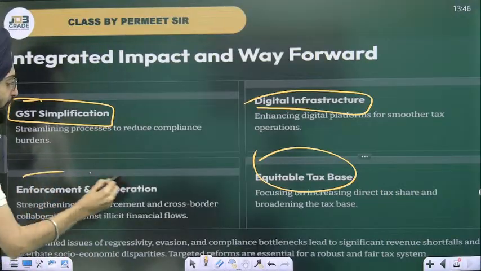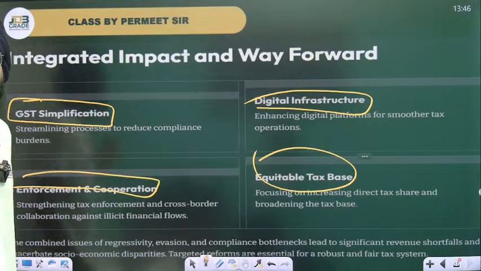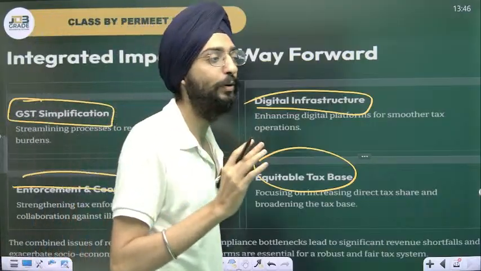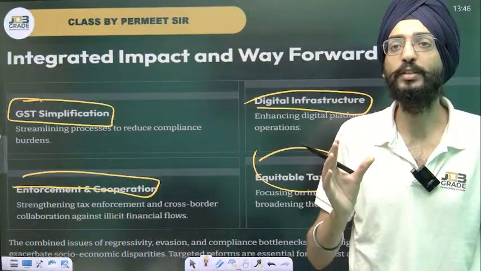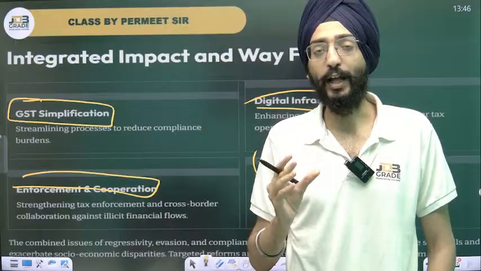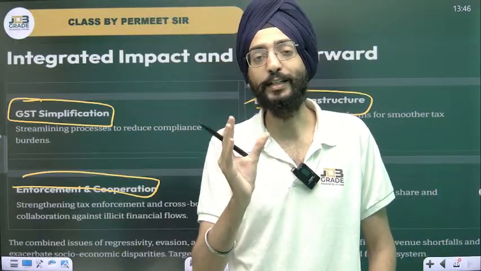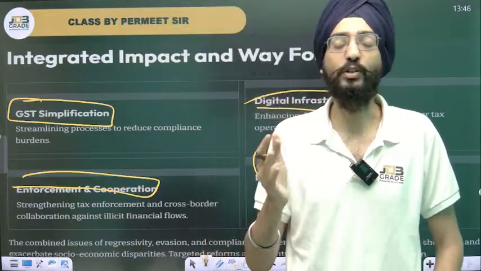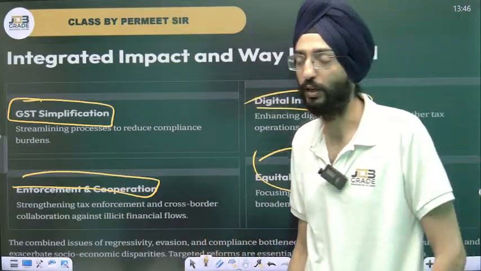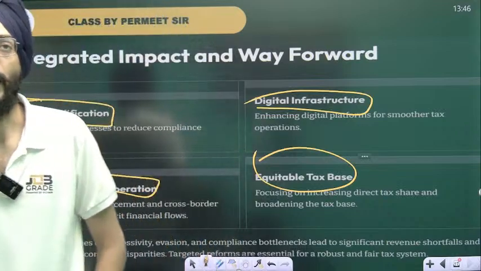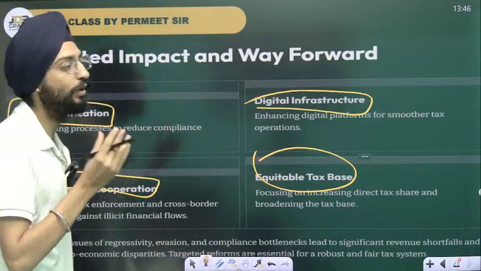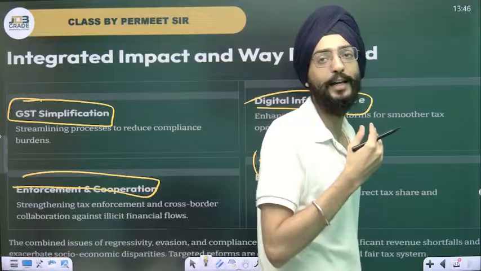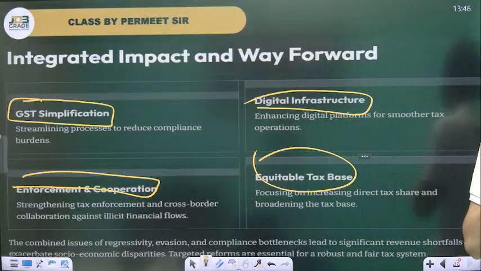Again, cooperation needs to be there. There should be avoidance of tax terrorism. As I gave you the example of the CCD owner, Siddharth, who committed suicide. The reason for the suicide of the Cafe Coffee Day owner was that he was facing a lot of harassment from the tax officer, or what we call an IRS officer. So this needs to be solved in order to make our taxation system more efficient.